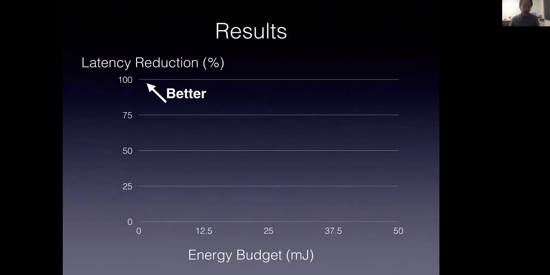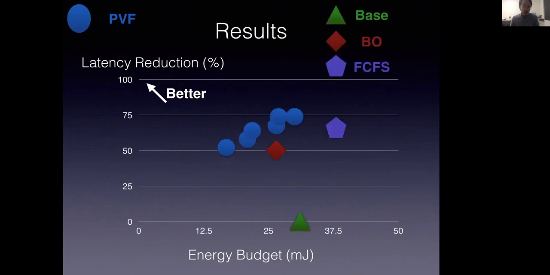We show the results in this figure. The X-axis represents the energy consumption, the Y-axis represents the latency reduction. The blue circle represents our framework. For example, at a 70 millijoule energy budget, PVF could achieve more than 50% of frame latency reduction. With the increase of energy budget, our scheduler can more aggressively schedule frames on fast but energy-hungry IPs.